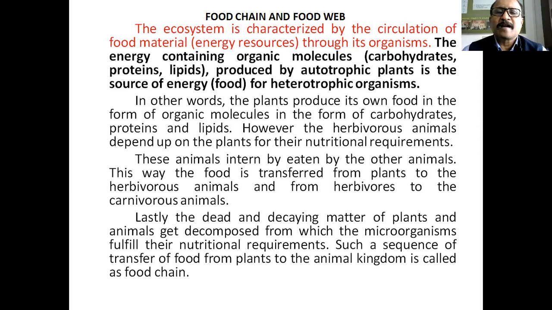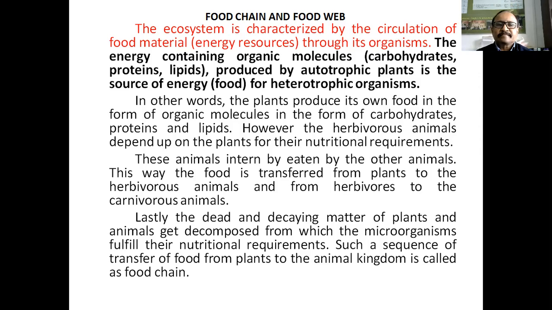Okay, these plants are autotrophic in nature, they produce their own food. In other words, the plants produce their own food in the form of organic molecules, like carbohydrates, proteins, and lipids.